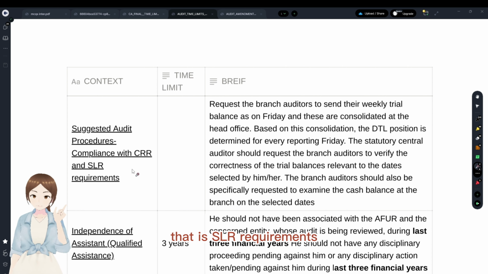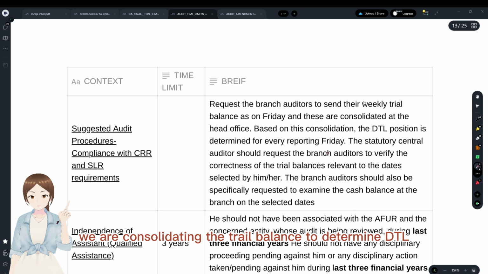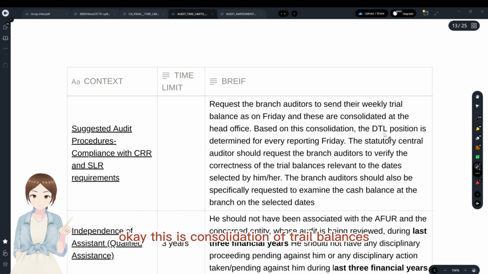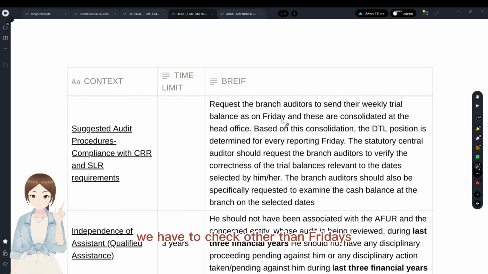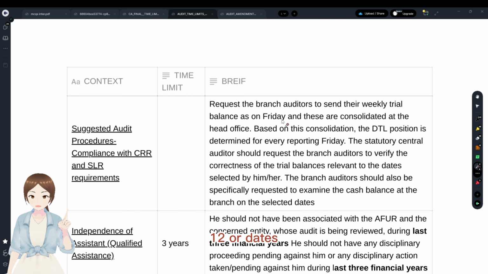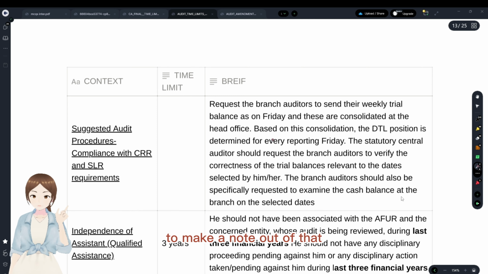The Friday trial balances are consolidated to determine DTL. This is consolidation of trial balances as on Friday. For checking the SLR requirements, we have to check 12 odd dates other than Fridays. So make a note of that.